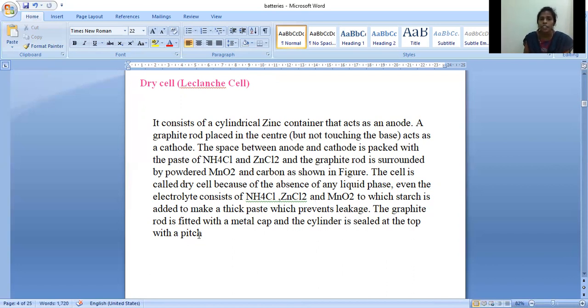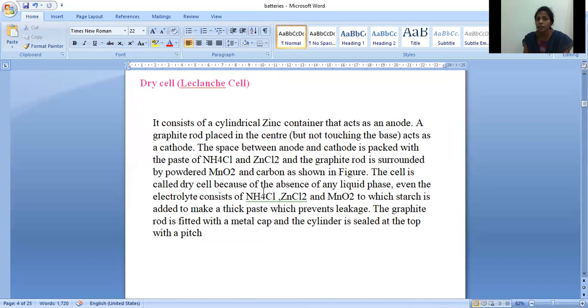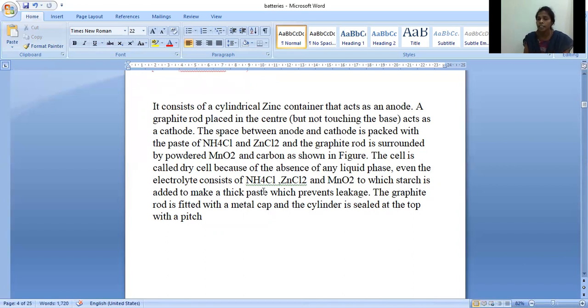And the graphite rod is fitted with a metal cap and the cylinder is sealed at the top with pitch. So here the graphite rod, placed at the center, is fitted with a metal cap, and the entire cylinder is sealed at the top with pitch. So now let us see the diagram of the dry cell. Whatever we have explained now, let us see diagrammatically.